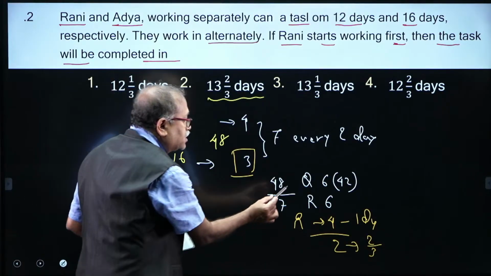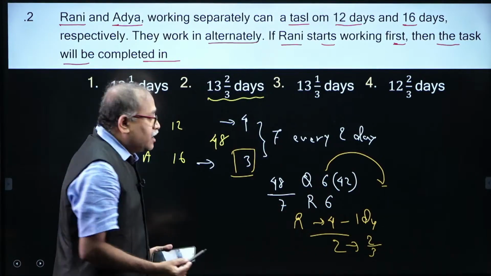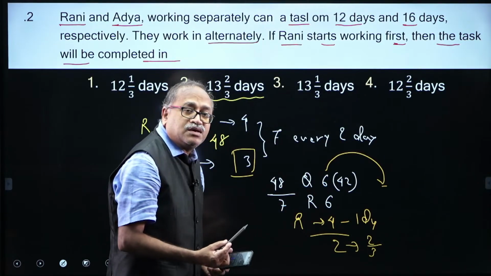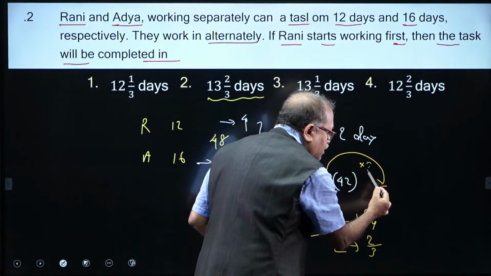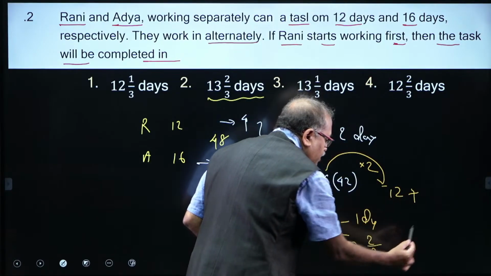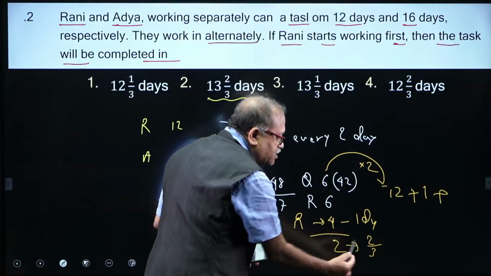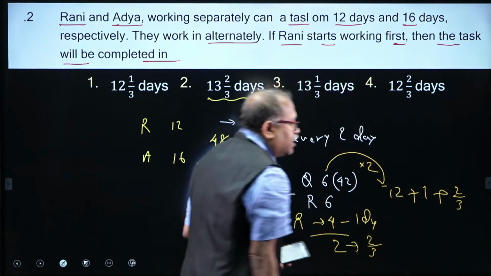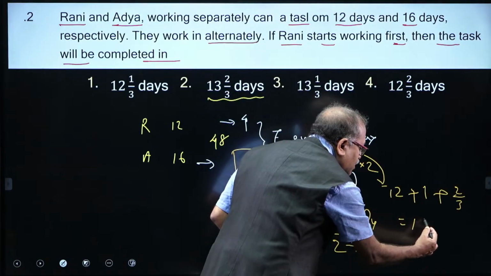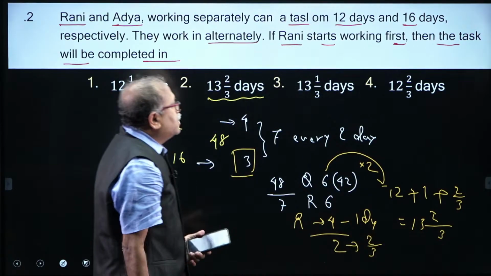As every 2 days there are 7 units, the quotient is 6, and 6 into 2 comes to 12 days, plus Rani has taken 1 more day, plus Aditya has taken 2 by 3 days, and you have rightly said that is 13 2 by 3 days.